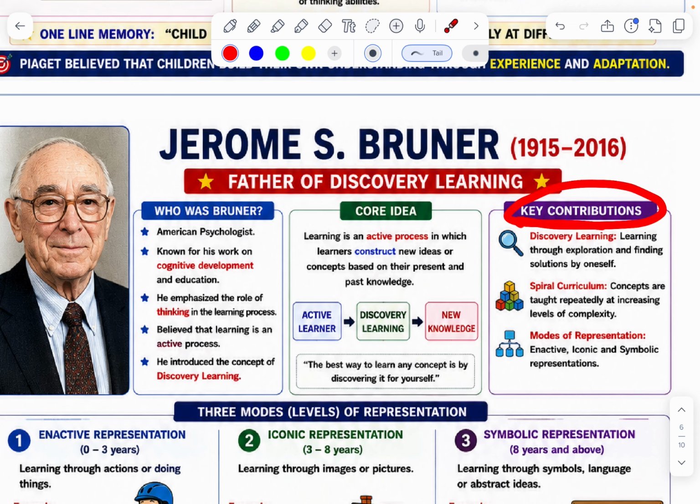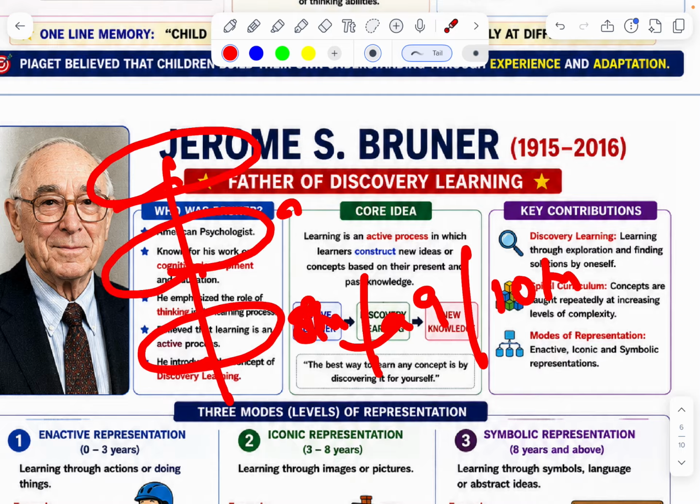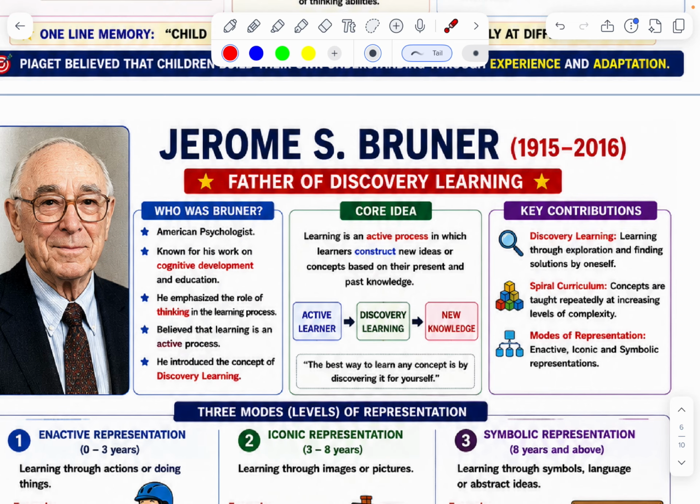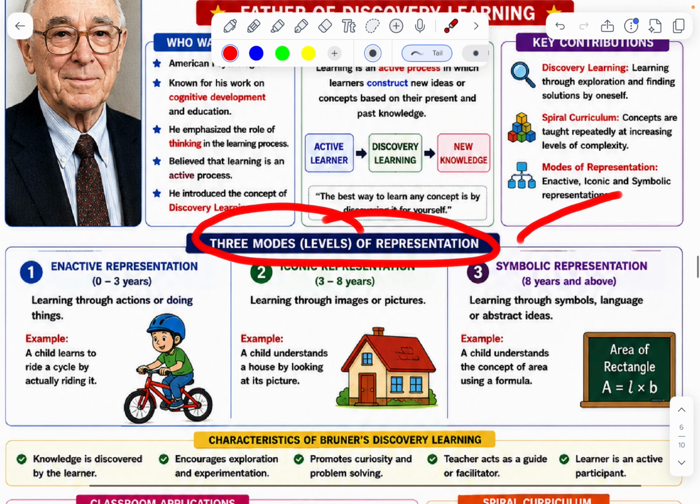His contributions: discovery learning, spiral curriculum, modes of representation. Suppose one topic is in 8th class, the topic is added in 9th class, and added again in 10th class. It is called the spiral. Then the student will concentrate completely on that subject and will be strong in that subject. Concept, example: three models, levels of representation.